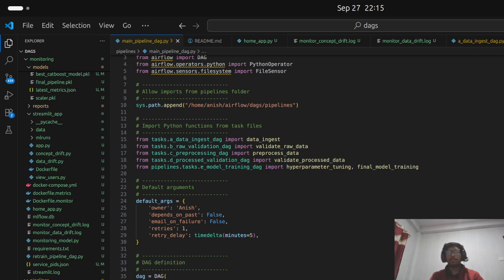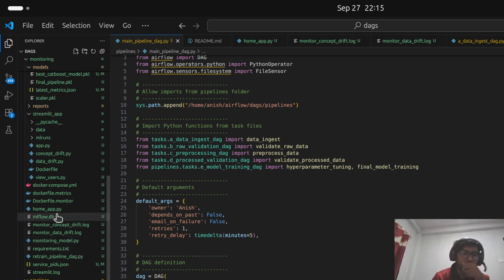Usually when we do a project like this, we have to run things in different terminals. For Airflow we need to run a different terminal. For the user interface we need a different terminal. For monitoring we need a different terminal. For MLflow we need a different terminal. As a computer science student, that is a bit time consuming, and I have to write commands in different places. So to make it easy, I have made a single UI using Streamlit, and all the related code is in one file.